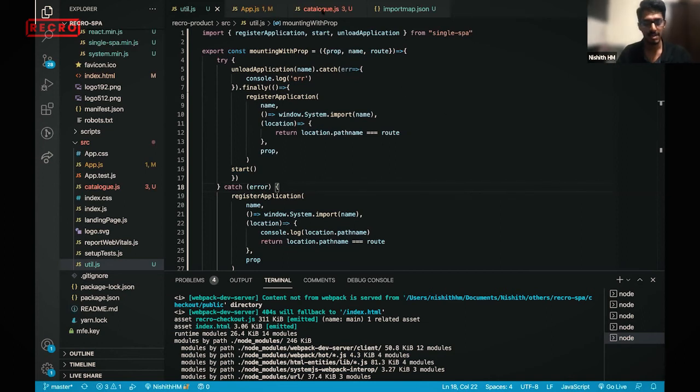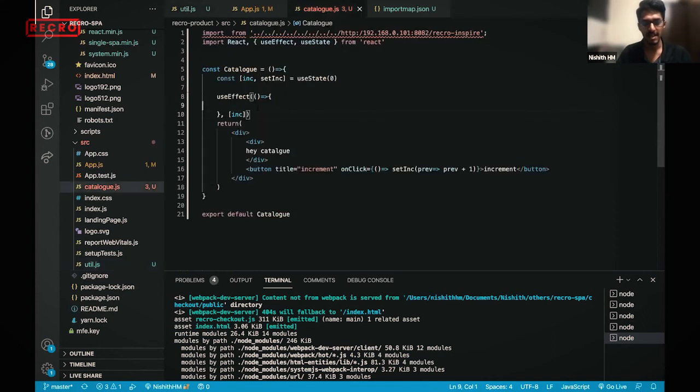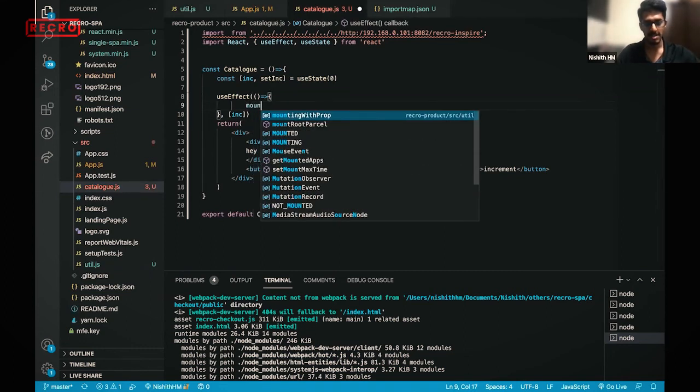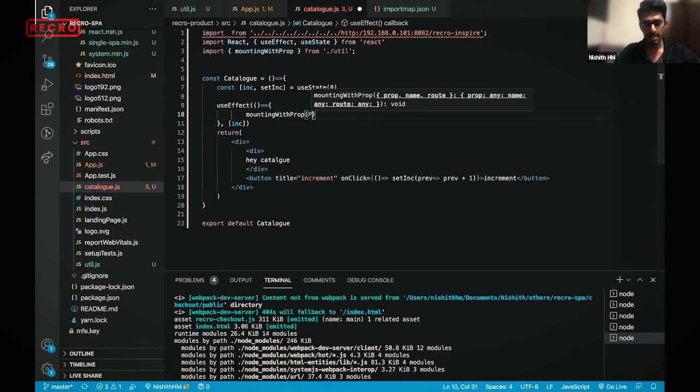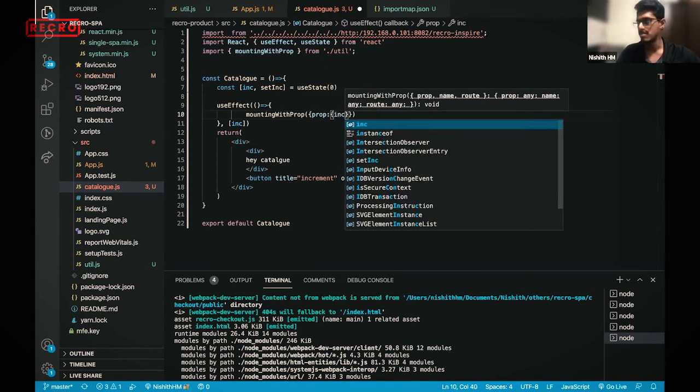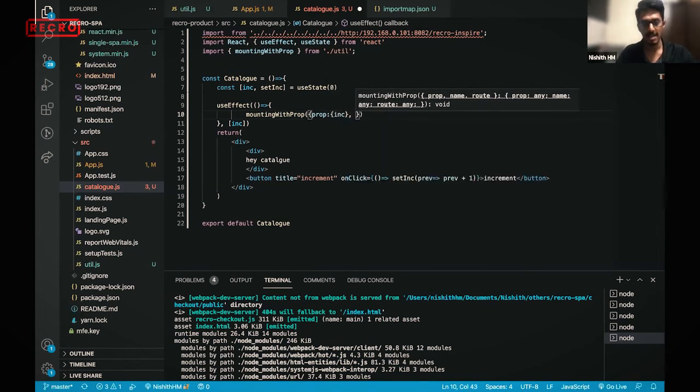I go to this particular catalog, and every time the useEffect runs, I'm telling it that you just mounted the prop, and the value of the prop would be the incremented value. And what is the name? We thought to use Recro Inspire.